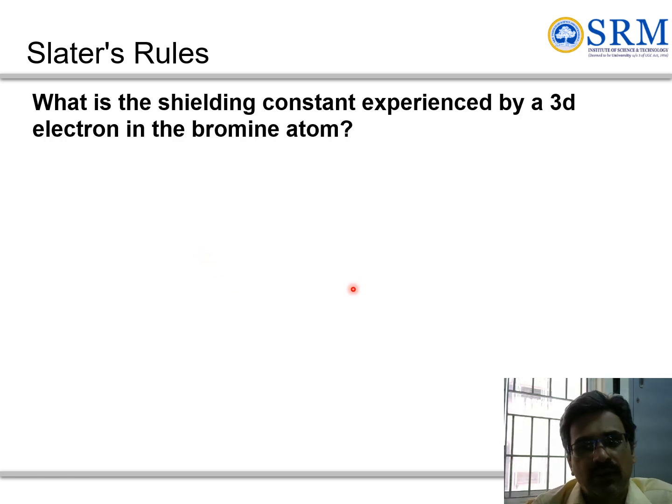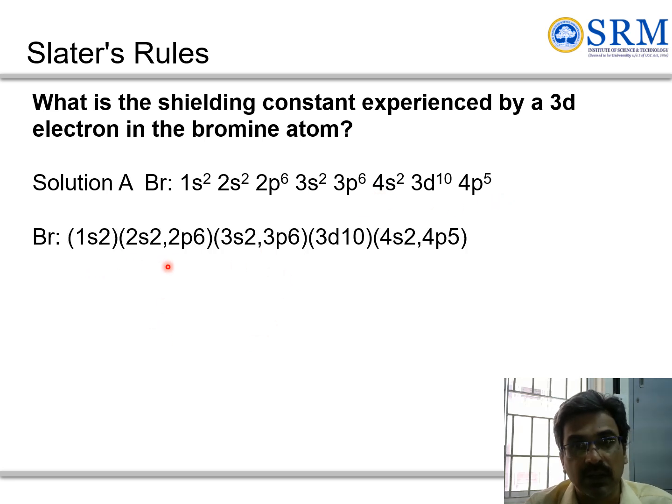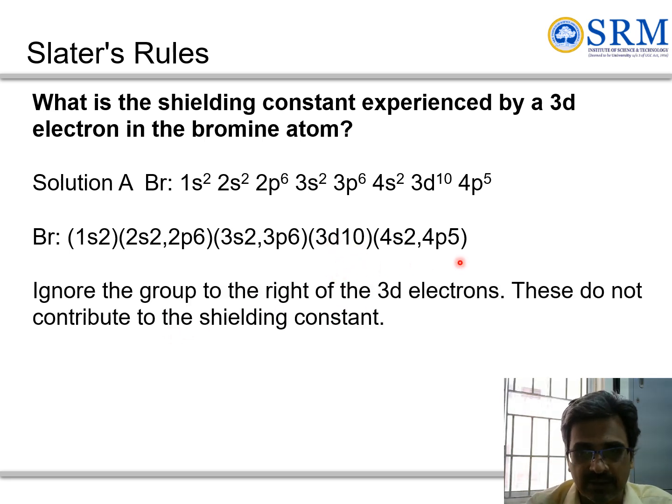But in the case of a d electron, let's see what happens to the shielding constant with the 3d electron of bromine. This is the configuration for bromine, with 4s2 and 4p5, but we are interested in a 3d electron. So we are ignoring the 4s2 and 4p5. When we group as per Slater's rule, this is how we assign the configuration, and we are not interested in these outer electrons, which are not involved in shielding. Out of 10 electrons in 3d, 9 electrons will be involved in shielding and 1 electron is our interest. So we are ignoring the rest, 4s2 and 4p5. They will not contribute to the shielding.